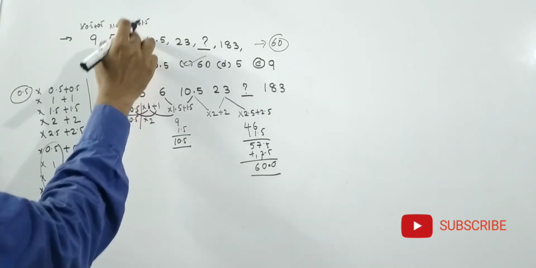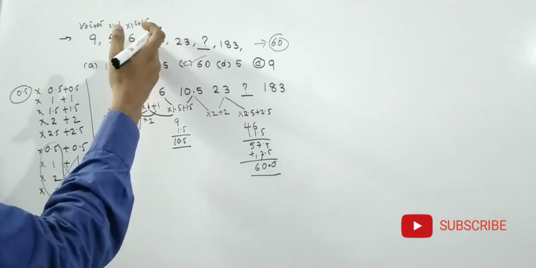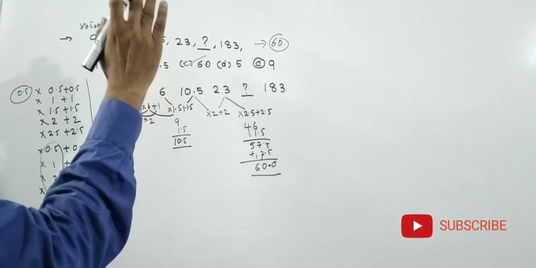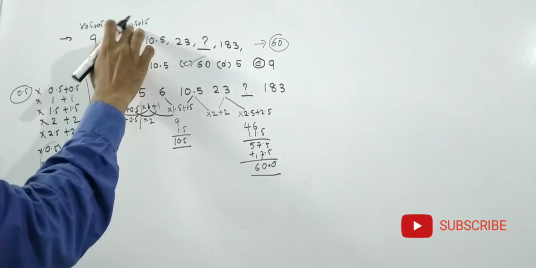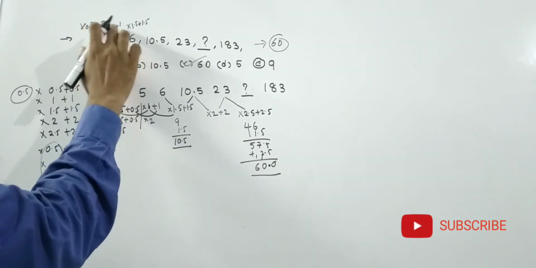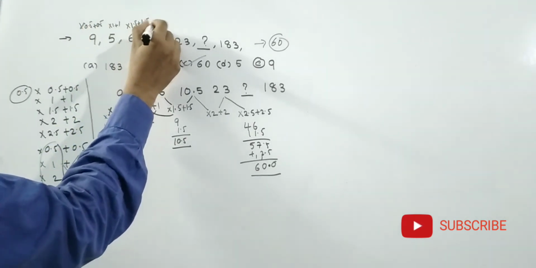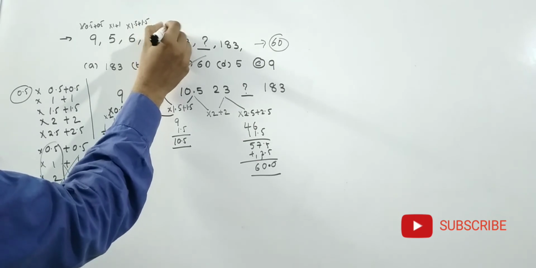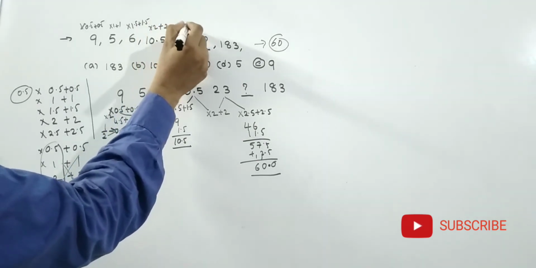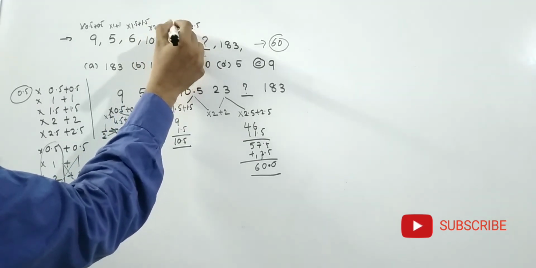Because almost half of the number. If you go for 6 into 2, 12. That is more than 10.5. Then you don't go for multiplication with 2. You just 1.5. That means 0.5, 1, 1.5. Then here 2 will come. 2 plus 2. Here 2.5 plus 2.5.